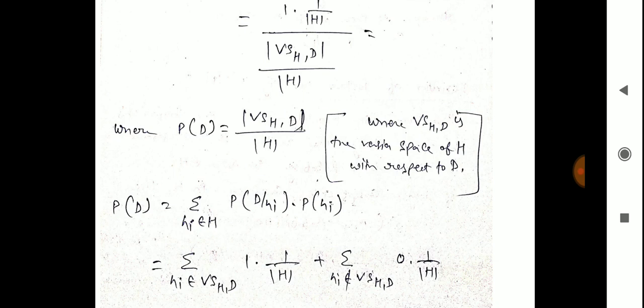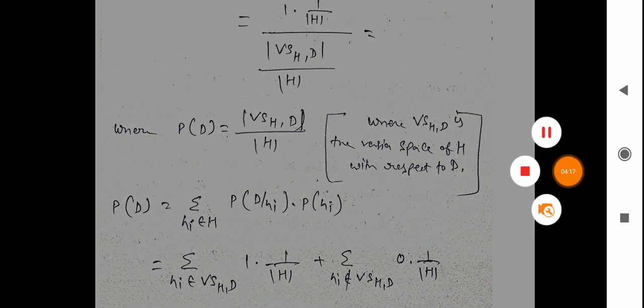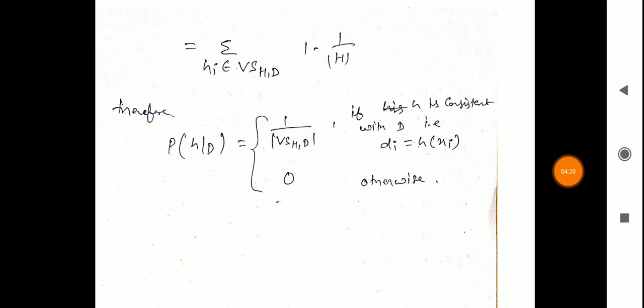This equals the summation over hi belonging to the version space VS of H given D of 1 multiplied by 1 upon mod H, plus the summation over hi not belonging to the version space of 0 multiplied by 1 upon mod H. So the value becomes the summation over hi belonging to the version space of 1 multiplied by 1 upon mod H. Therefore, probability of h given D equals 1 upon mod of the version space if h is consistent with D, that is, di equal to h of xi, or 0 otherwise. So this is all about brute force concept learning.